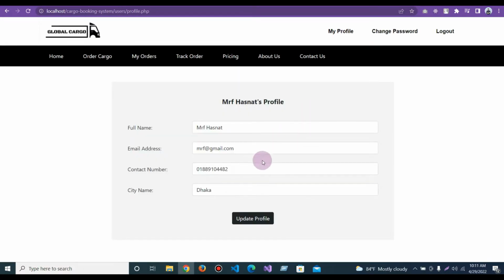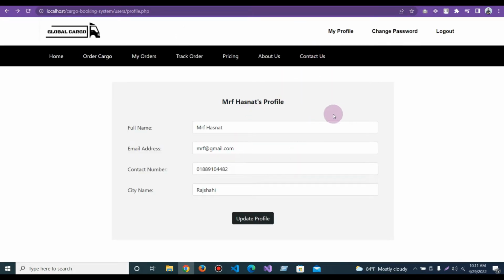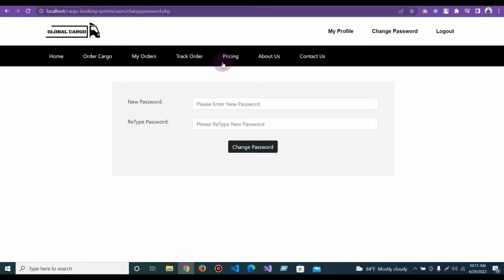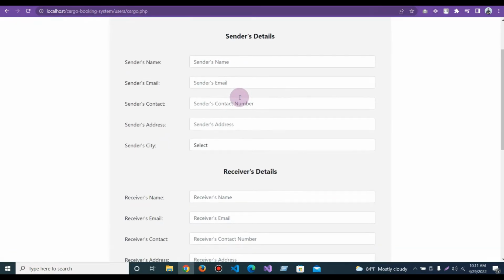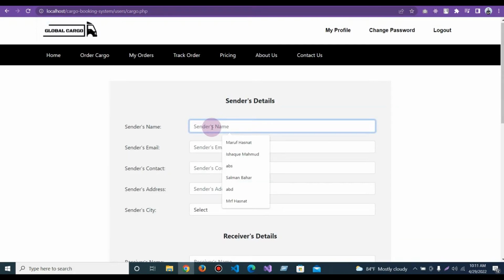If I click on my profile and try to update anything, suppose I want to update my city name, and I click on update profile, it updates successfully. And if I want, I can also change password. Now if I click on order cargo, then there will be an option for ordering a cargo. Here I am giving the information.